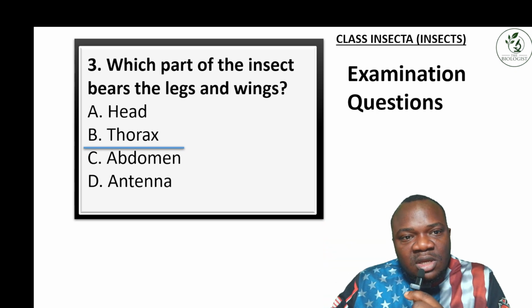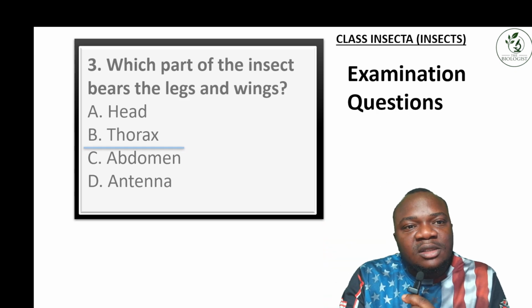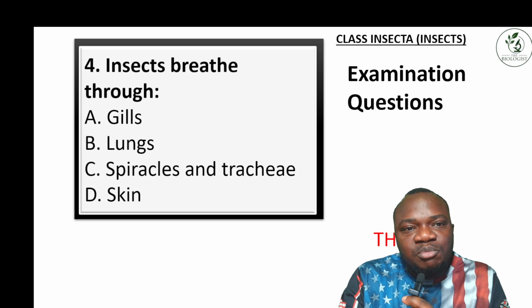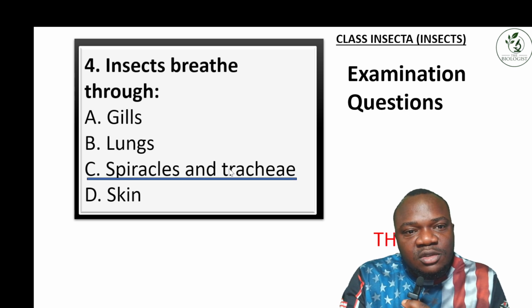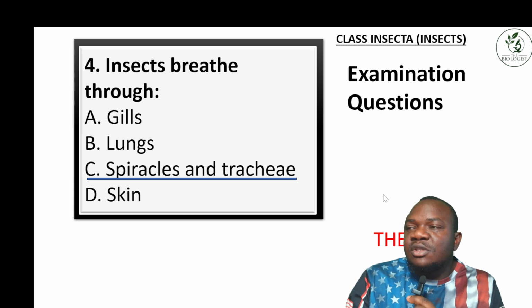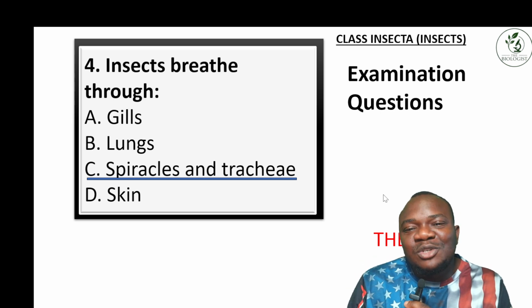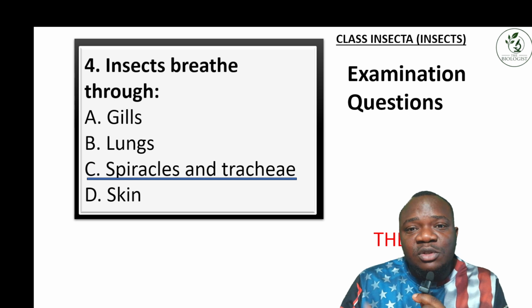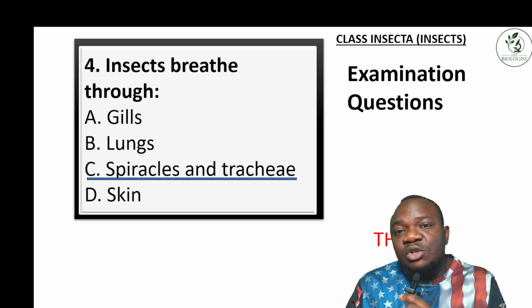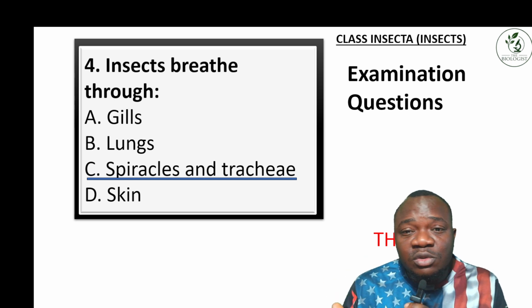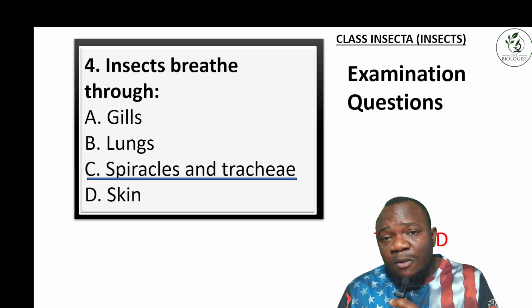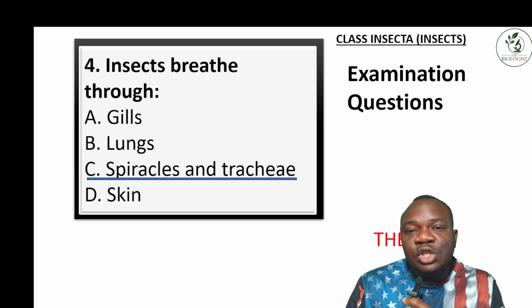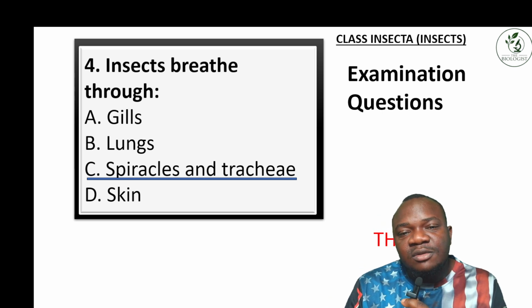Insects breathe through what? The spiracles and the trachea. So it's very important. This is just full information about insects. It's very important to get an insight to understand these major things. If you want to ask questions regarding insects, these are the information you need to know about insects.